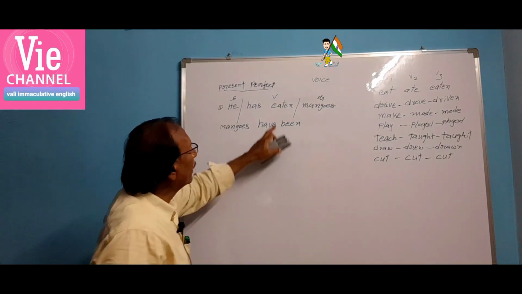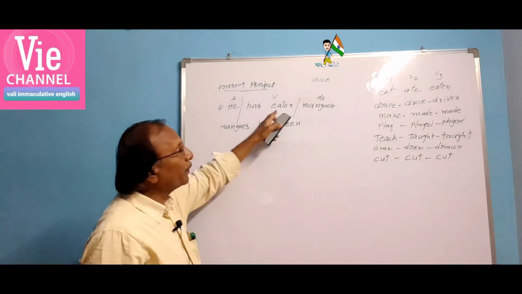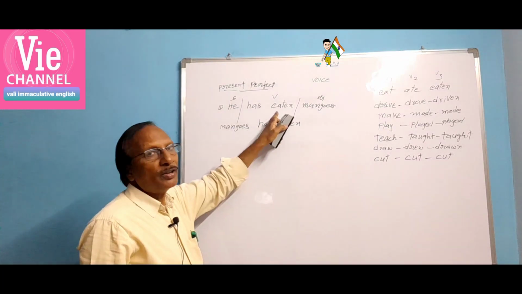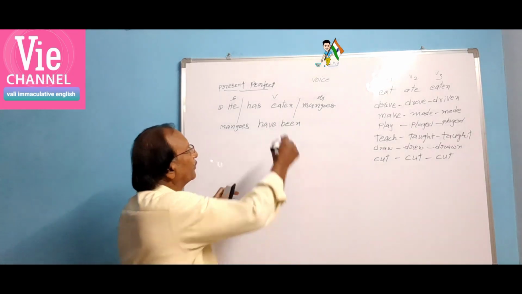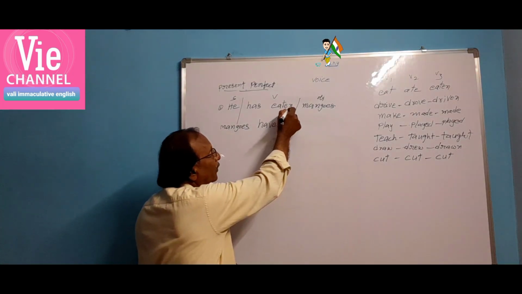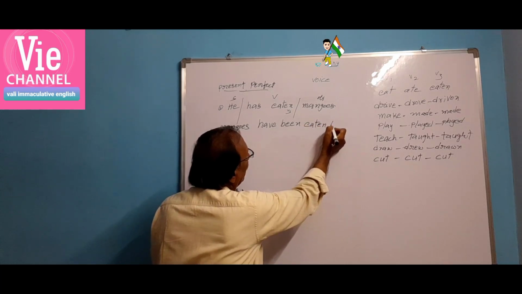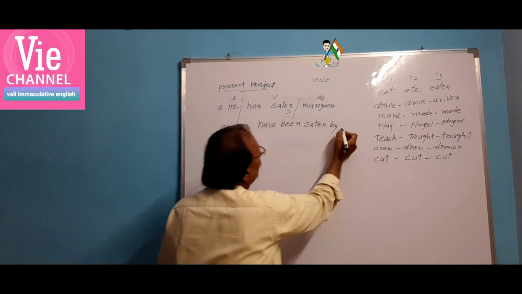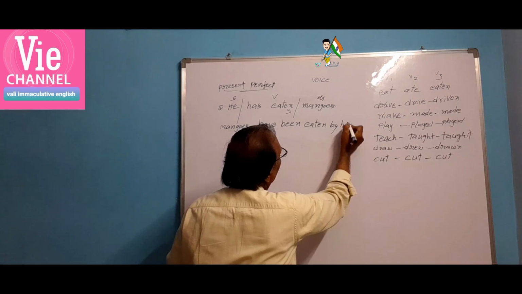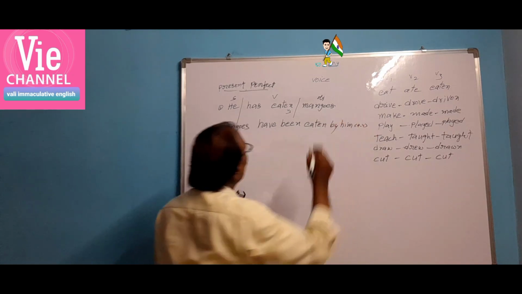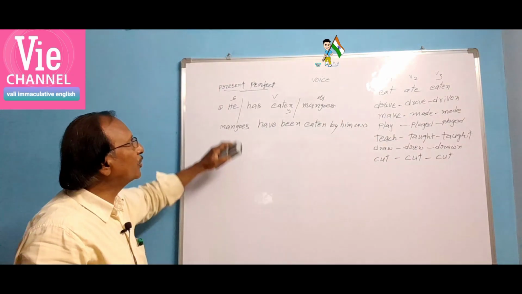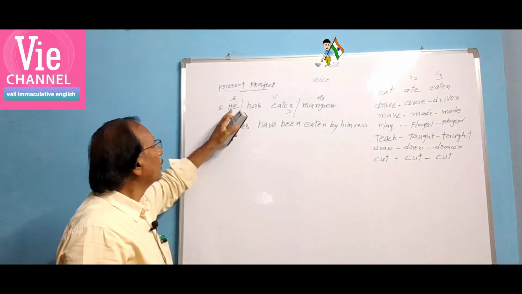Mangoes have been. Next, look here, in active voice, what is there? Eaten. It is V3. That V3 doesn't change. Simply you write the same, eaten. And by form comes. By, he changed to him. That's common. This is passive voice. So, what changes are made when we change an active voice sentence to passive voice?